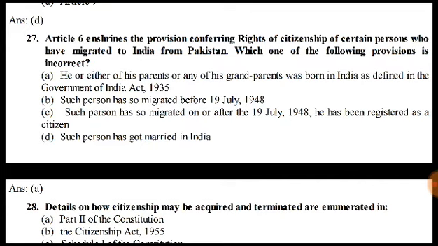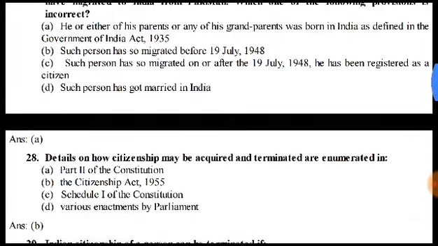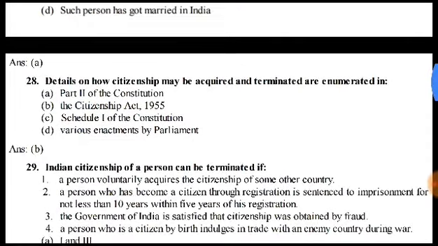Which one of the following provisions is incorrect? This is he or either of his parents or any of his grandparents were born in India as defined in the Government of India Act 1935. Details on how citizenship may be acquired and terminated are enumerated in the Citizenship Act 1955.